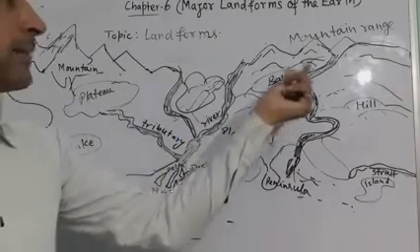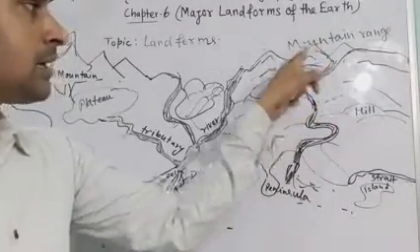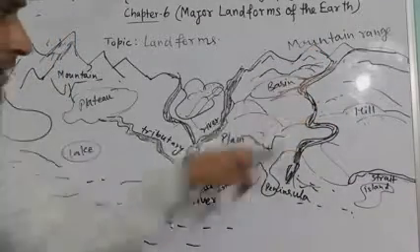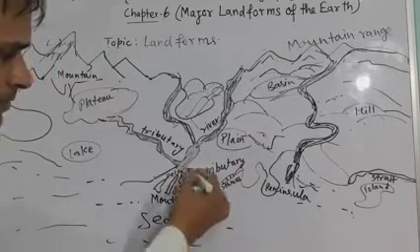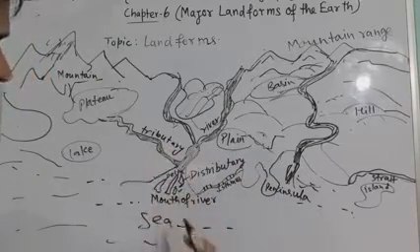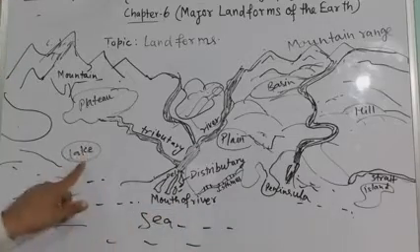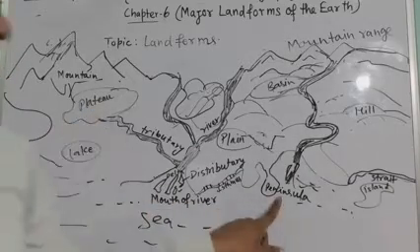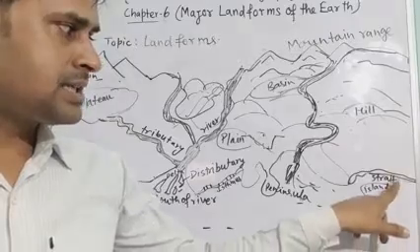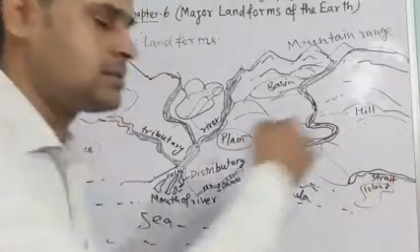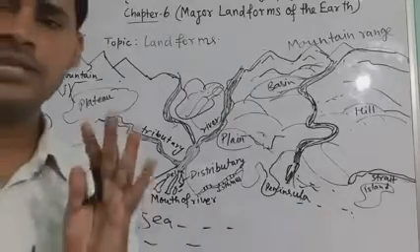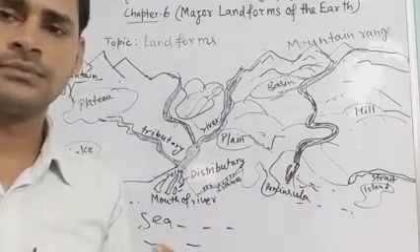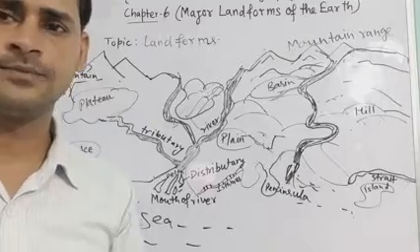Basin is here, then mountain range, river, plain, tributary, delta, mouth of river, lakes, plateau, peninsula, island, strait. An island area is totally surrounded by water. In that way we can see different shapes on the earth's surface.